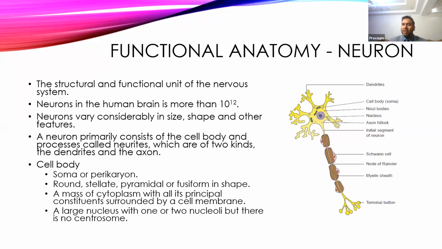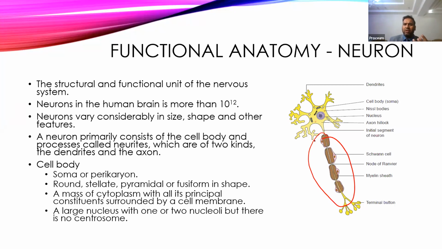When we are talking about the nerve, it does not contain neurons. The nerve contains only axons, while the cell body is present somewhere else, usually either in the central nervous system, that is in the brain or spinal cord, or in a ganglion outside the central nervous system. A ganglion is a group of neuron bodies present outside the central nervous system; those are called ganglia.